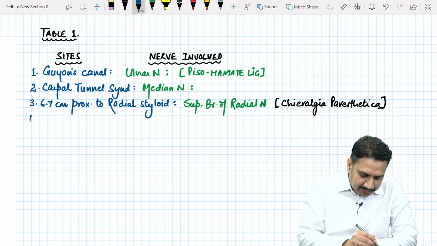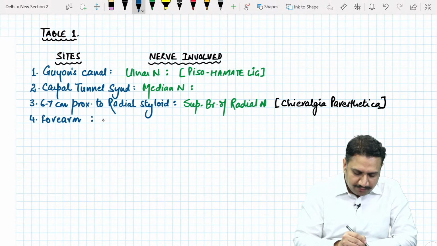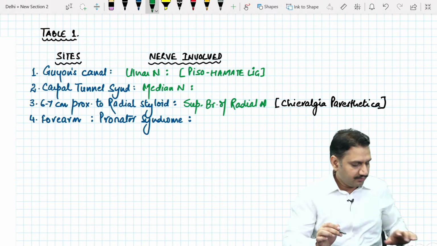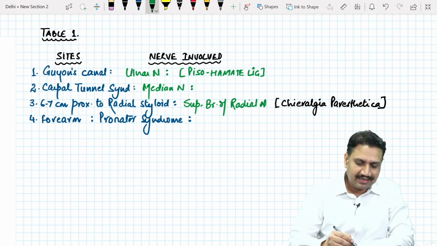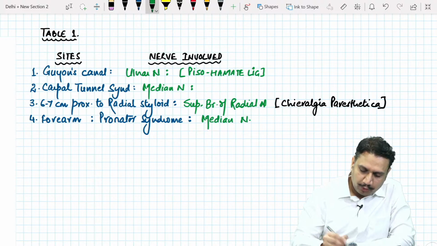Number four, the situation in the forearm, which is known as what? The pronator syndrome, right? In the forearm area, just below the elbow, the proximal forearm area. What nerve is getting compressed? When you talk about this pronator syndrome, it is again the median nerve.